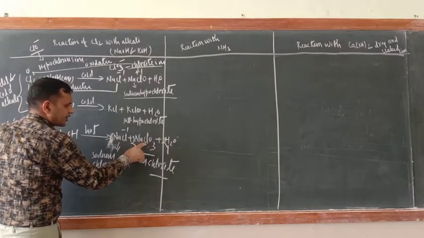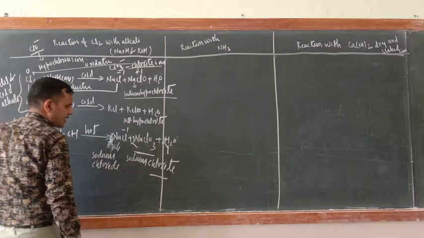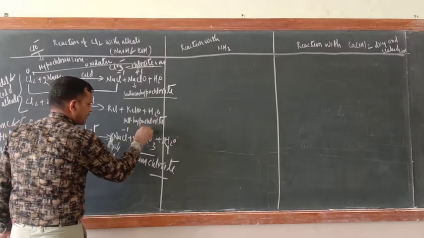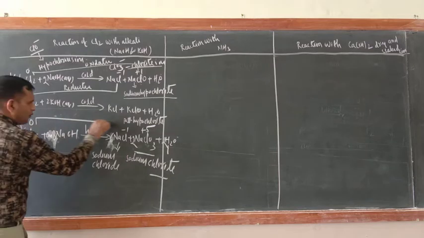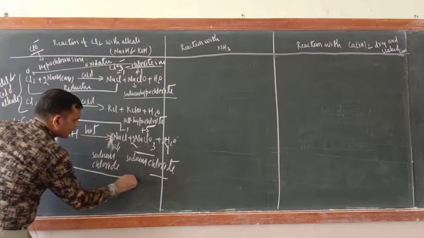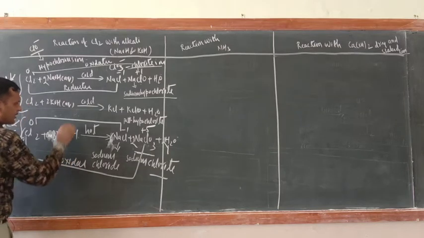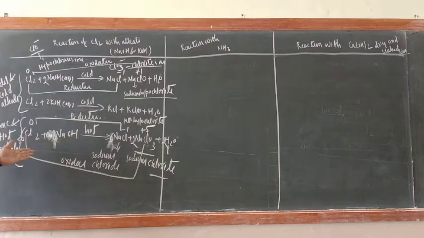What is the oxidation state of chlorine here, in ClO3? 3 2s are 6, so +5. So the same substance here also, just see, 0 to -1 and 0 to +5. This is reduction and this is oxidation. So the same substance is undergoing oxidation and reduction. That is why it is an example of a disproportionation reaction.